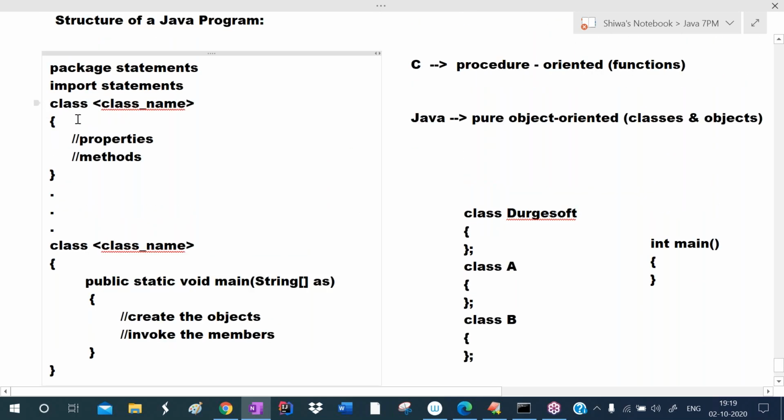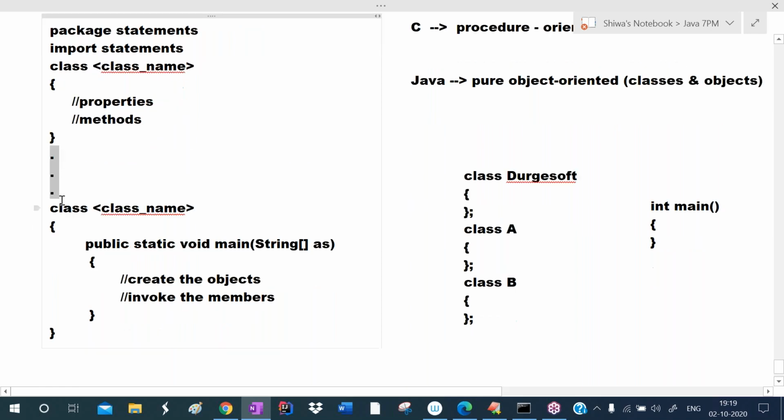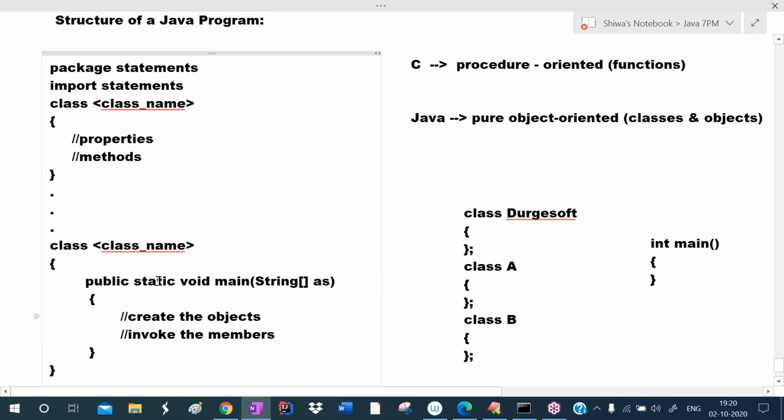We write Java programs in the form of classes. We write class, then the class name. In the class, we define properties and methods. We can define any number of classes like this. Class name should be unique. Finally, we define the main method's class. In this class, we are defining the main method. Main method must be public, static, and it cannot return any value, so write void. It takes a string array as the argument. Here we create the objects and invoke the members. This is the structure we have to follow to write a Java program.